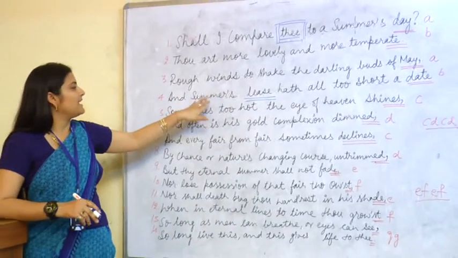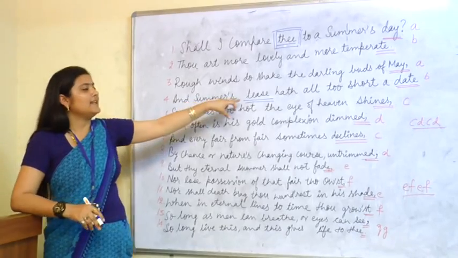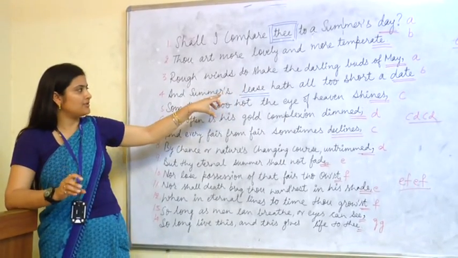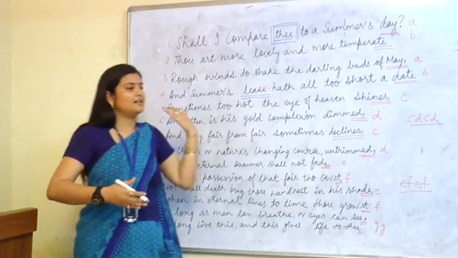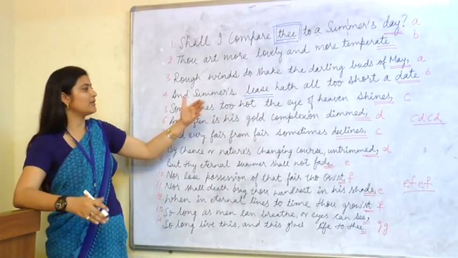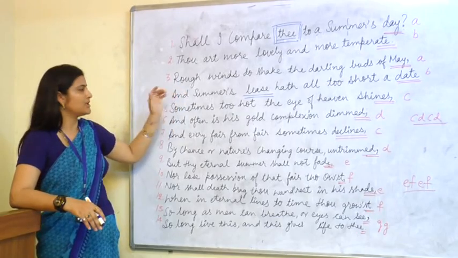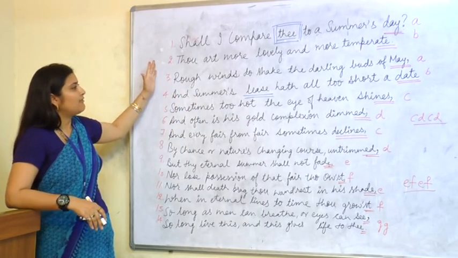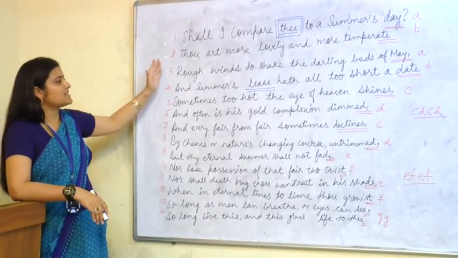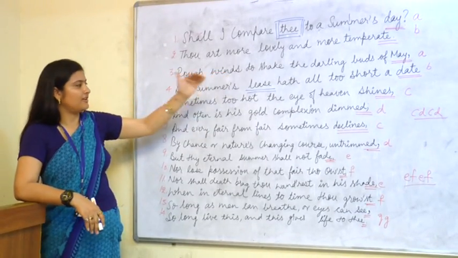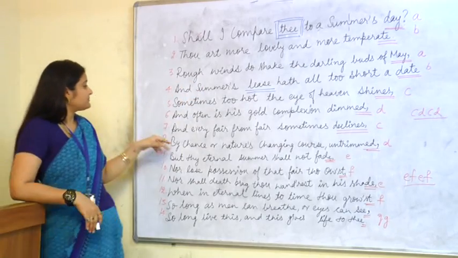So here he is comparing the summer situation. It is on lease, that it is there for a certain duration of time, and it is very short, and the moment the season is going to change, the summer is going to fade out. So he is saying that rough winds are shaking the buds of May, and the summer whose features he is mentioning is a temporary affair. It's not going to be there forever.